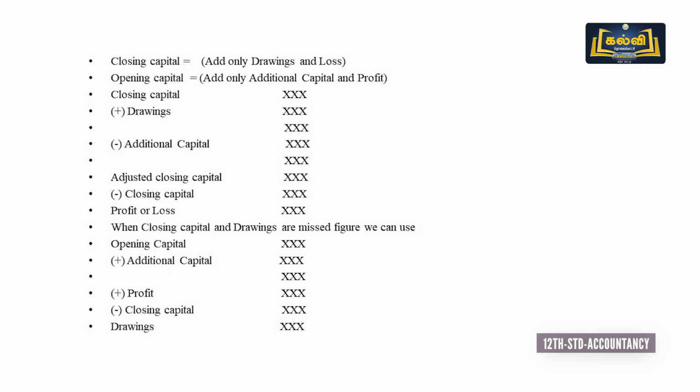In case of a closing capital, we have to add only drawings and loss. This is not given in your textbook. This is the one memory technique we can use easily in order to find out the missing information. So keep that in mind. In case of a closing capital, add only drawings and loss. In case of a opening capital, add additional capital and profit. All other items should be deducted.